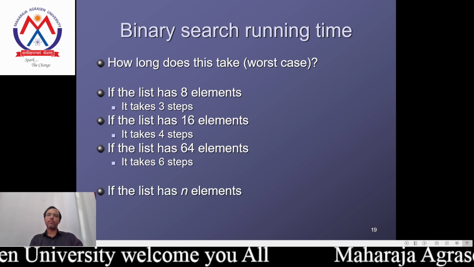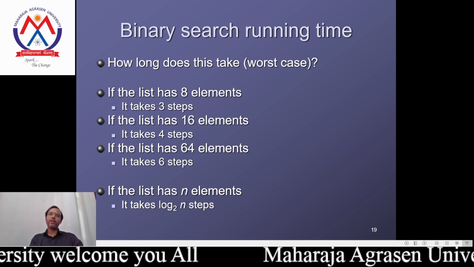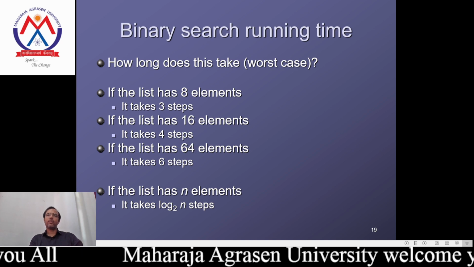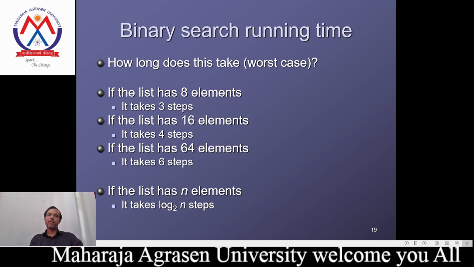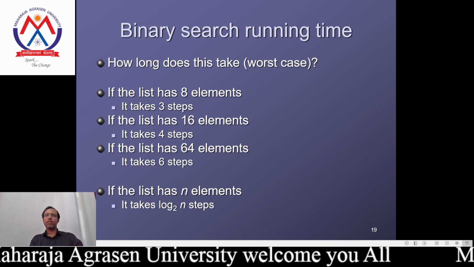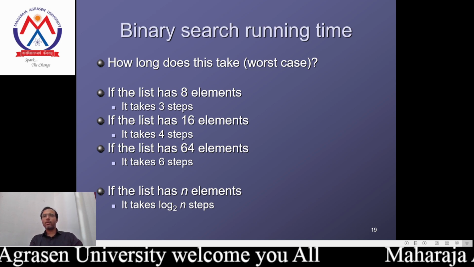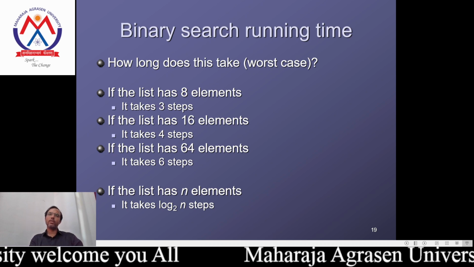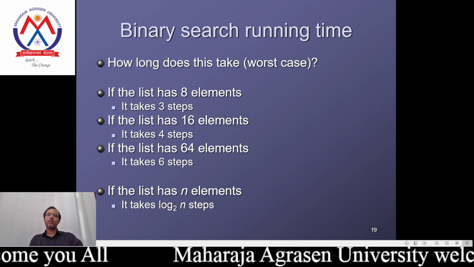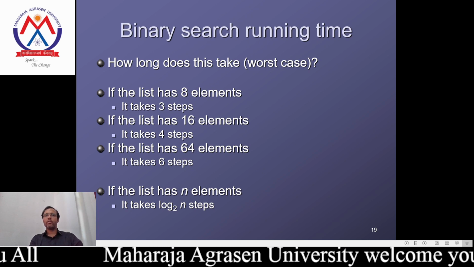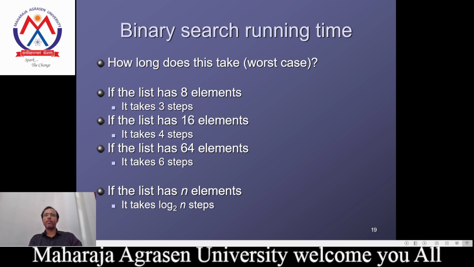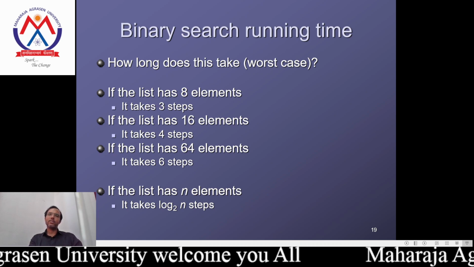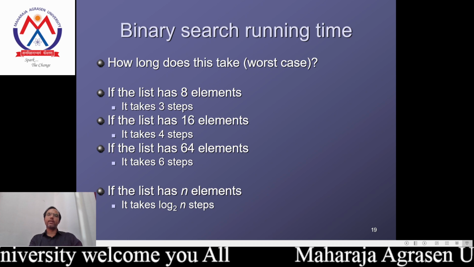That's why if the list has n elements, the value we take is log with base 2. The 8 elements take 3 steps according to log base 2 of 2 to the power 3. When the power comes forward, the value will be 3, and log of 2 to base 2 is 1. That's why log n is the worst case in the case of the binary search.